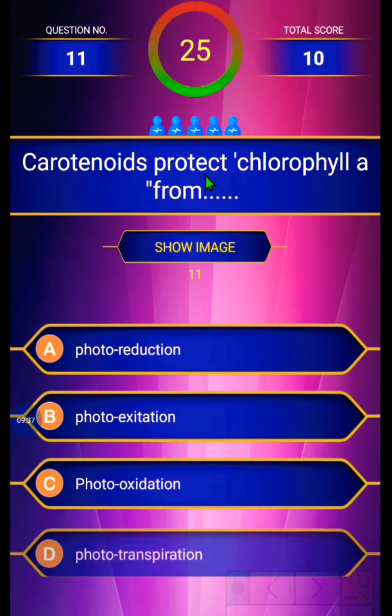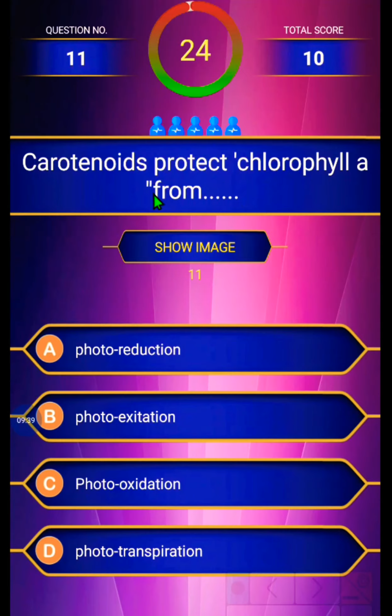The carotenoids protect chlorophyll A from: first option is reduction, second is photoexcitation, third is photooxidation, and the last is phototranspiration. So the carotenoids protect chlorophyll A from, the correct option is, photooxidation.